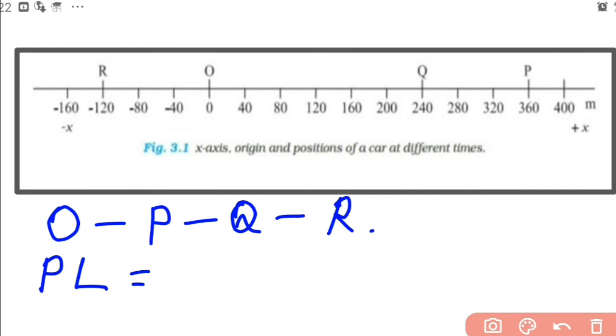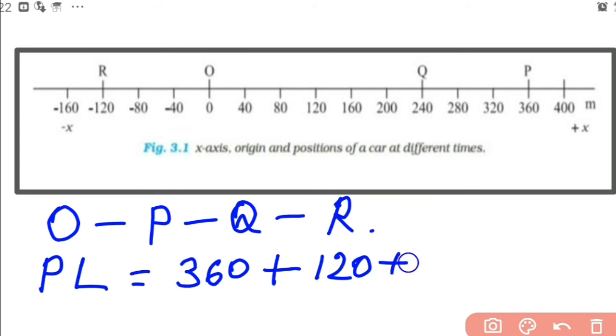Path length will be what? As I said, it goes to P, then from P to Q, then Q to O, then only it goes to R. Okay, so O to P, what is the distance? It is 360. Then from P to Q, 120. From Q to O, it is 240. Plus, then from O to R, it is again 120.